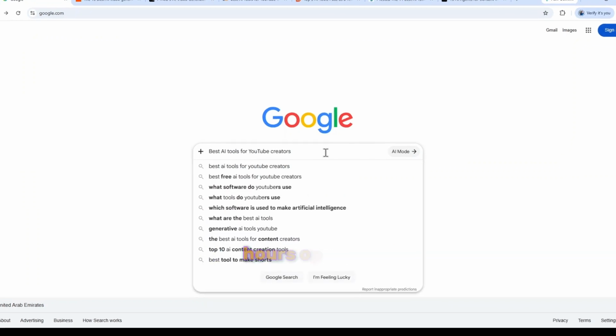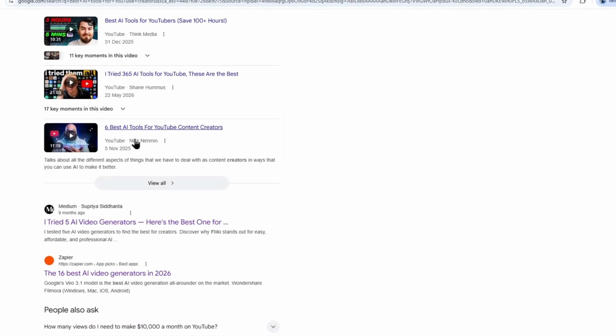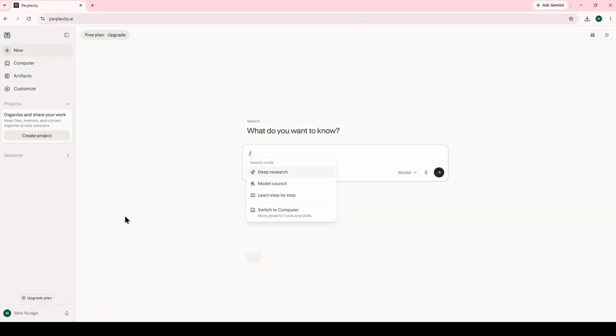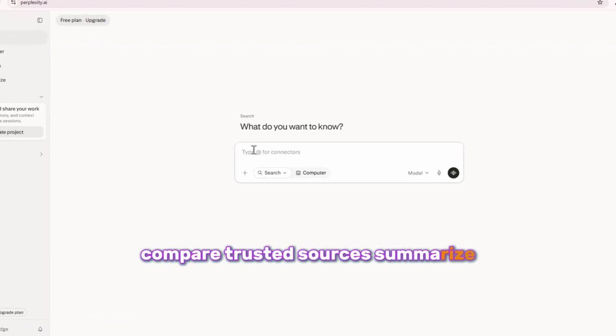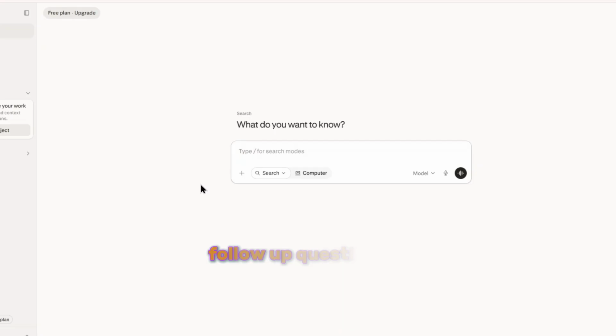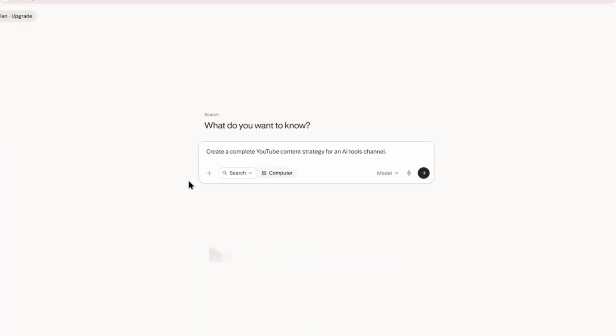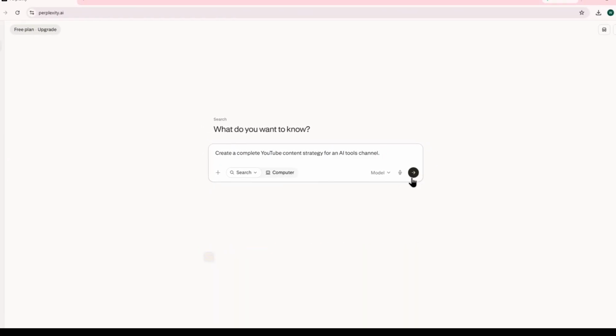Have you ever spent hours opening 5 or 10 different websites just to find one reliable answer? What if one AI tool could search the web, compare trusted sources, summarize everything, and even answer your follow-up questions in minutes? Today, I'll show you how to use Perplexity AI like a pro and save hours every week.